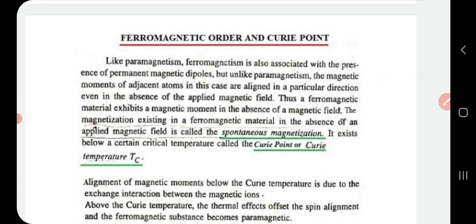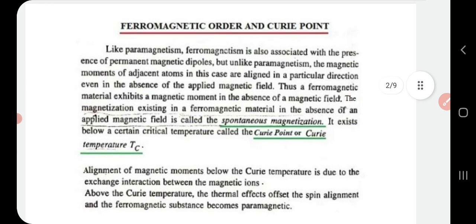We will read these sentences. Like paramagnetism, ferromagnetism is also associated with the presence of permanent magnetic dipoles, but unlike paramagnetism, the magnetic moments of adjacent atoms in this case are aligned in a particular direction even in the absence of an applied magnetic field. Thus, a ferromagnetic material exhibits a magnetic moment in the absence of a magnetic field. The magnetization existing in a ferromagnetic material in the absence of an applied magnetic field is called spontaneous magnetization. It exists below a certain critical temperature called Curie point or Curie temperature, denoted as Tc.